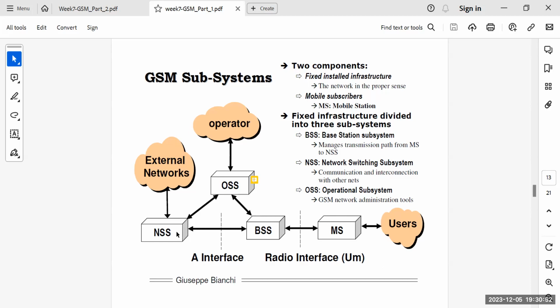So from base station to the NSS, and from NSS, you can see the two-way connectivity to OSS. And similarly, from OSS, we have a two-way connectivity to the BSS. Why? Because OSS is the operational subsystem, and it is sort of an administrator looking at NSS and BSS, and BSS and NSS obviously are both related to each other. So if you are supposed to make a call to some external network, your call would be routed from MS, from BSS. Obviously that includes the BTS and the BSC. All these things are over here, right?